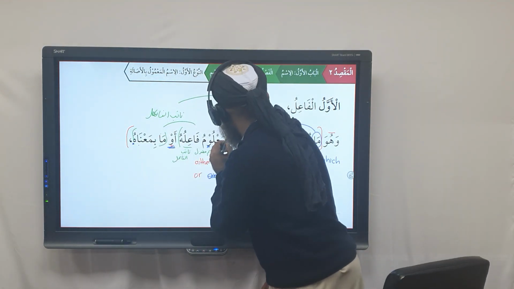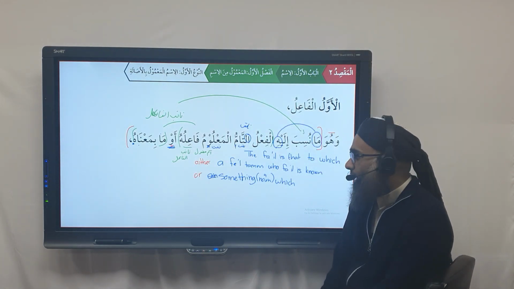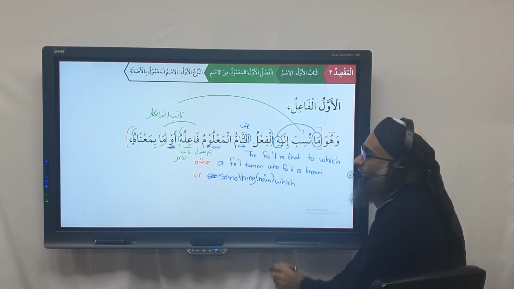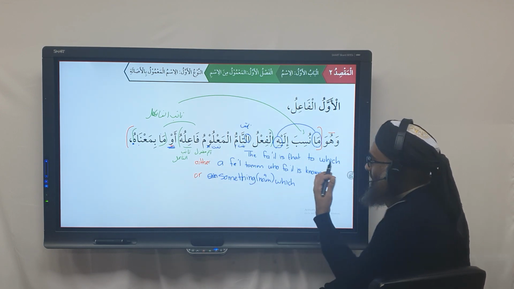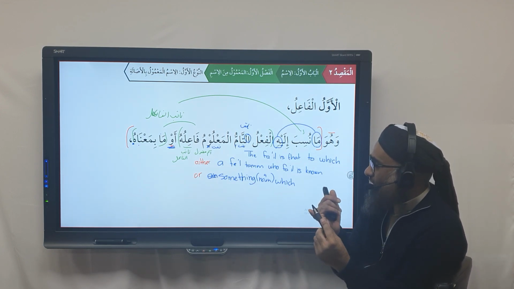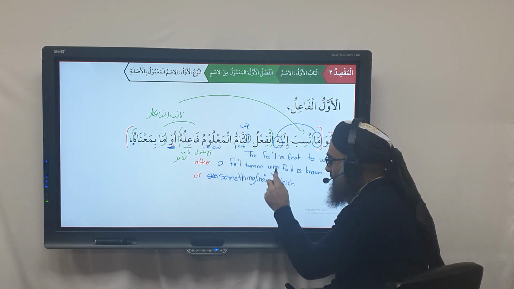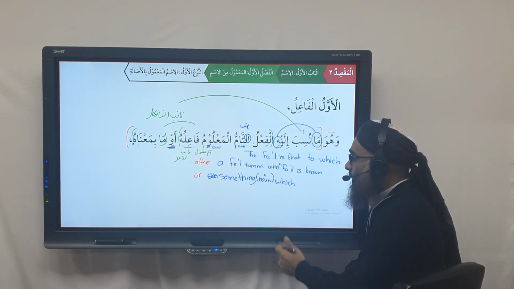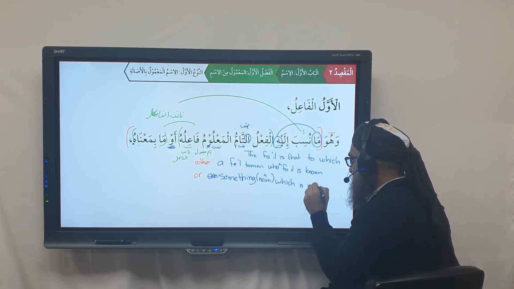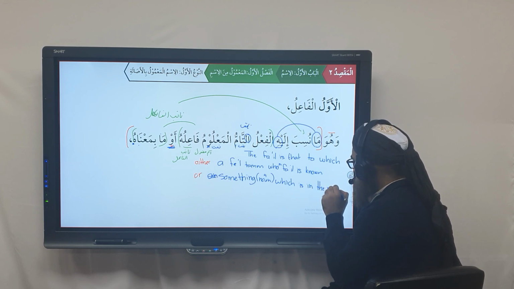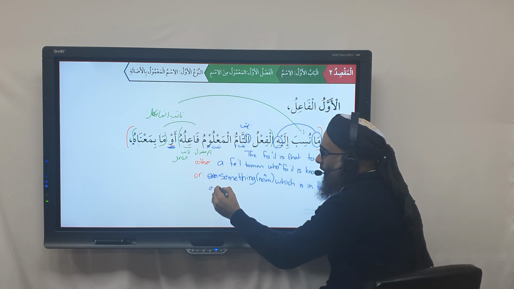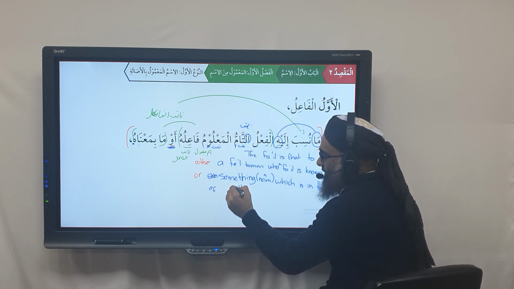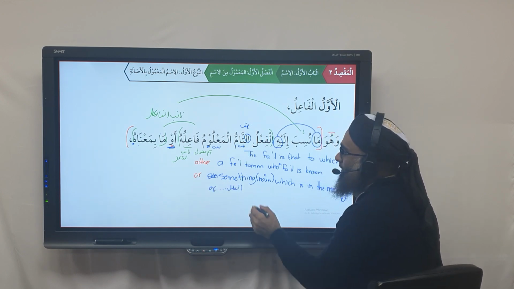This who refers to what? That who's the meaning refers back to al-fa'lu tammu al-ma'lumu fa'iluhu. So the fa'il is that to which either a fa'lu tam whose fa'il is known, or something which is in the meaning of al-fa'lu tammu al-ma'lumu fa'iluhu.